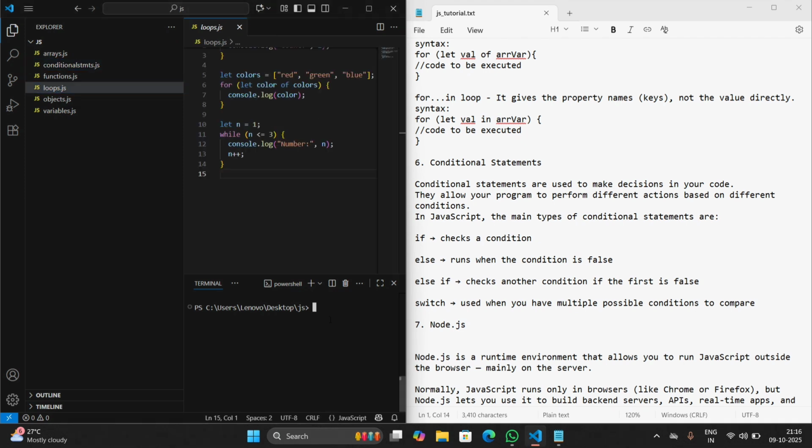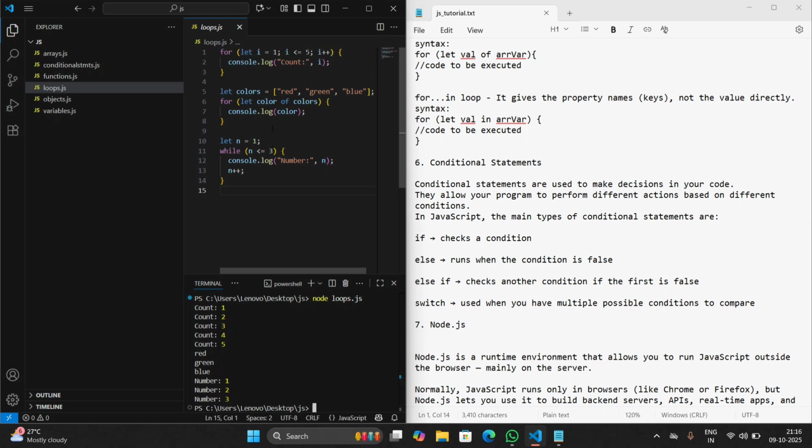Let's execute it. So here we get the output. Let's see the code. Here we use a for loop. We know where we have to stop. We have to stop when the count is 5.